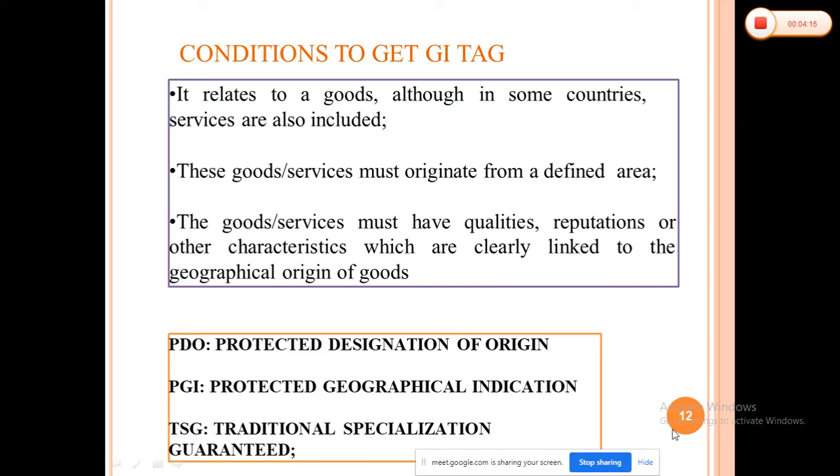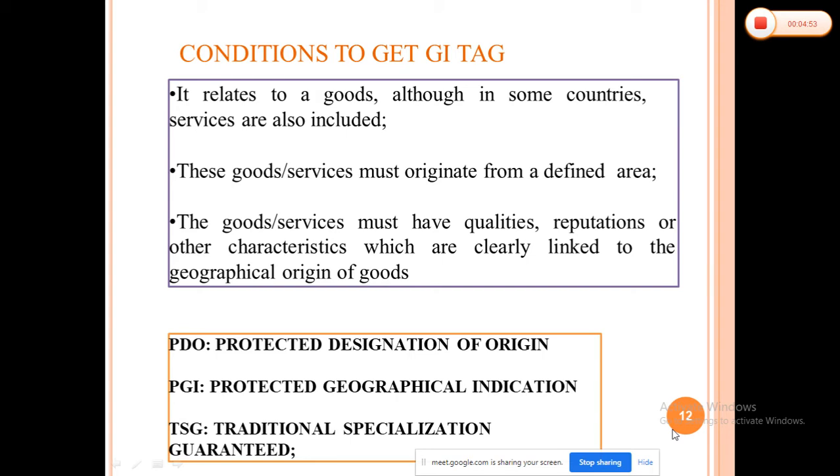What is PDO? That is the protected designation of origin. Then PGI, that is the protected geographical indication, and TSG, that is the traditional specialty guaranteed. What is the difference between these three tags? PDO covers all the agricultural products and foodstuffs which are produced, processed or prepared in a specific geographical area, like Alfonso mangoes we can take here.